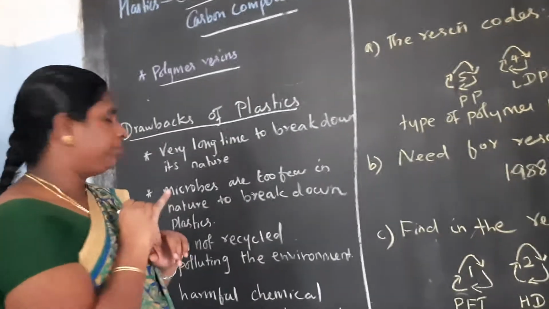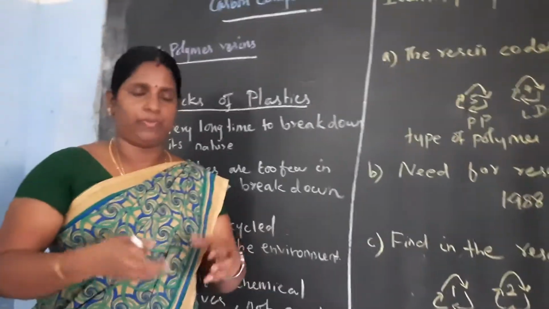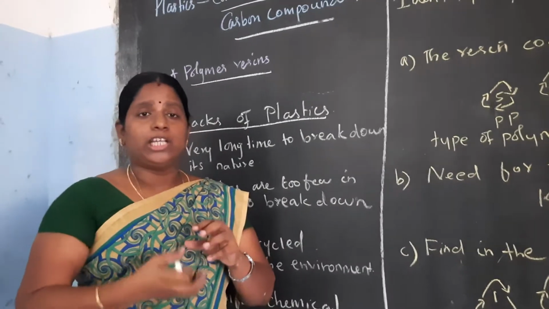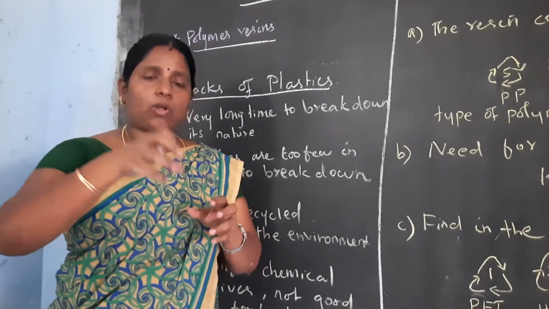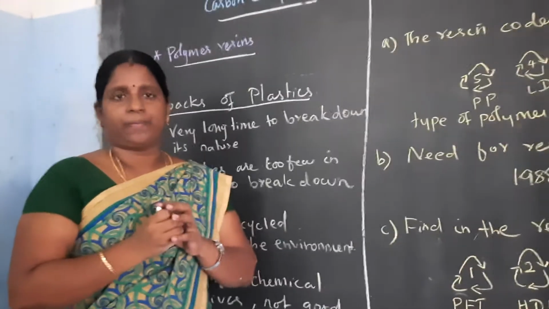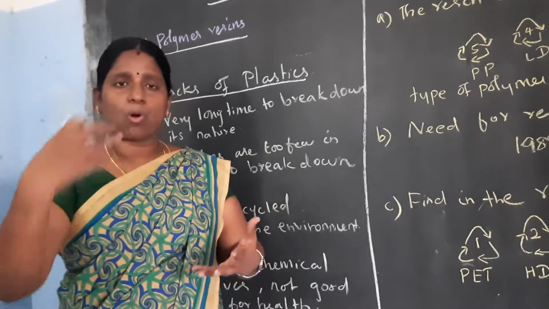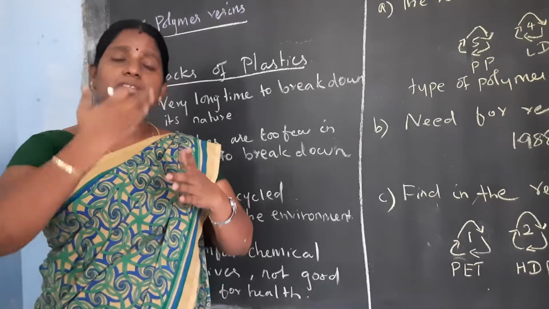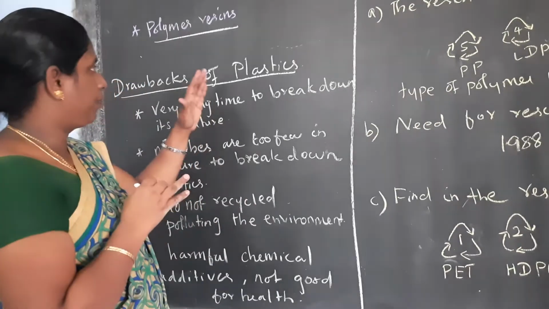Second, if any product is unused and we throw it on the land, some microbes present on the land will destroy that product. But the microbes that destroy plastic are very few in the land. We are producing a lot of plastic, wasting and throwing a lot of plastic, but that many microbes are not present in the land. So it will take a very long time to break down. That is the second drawback.